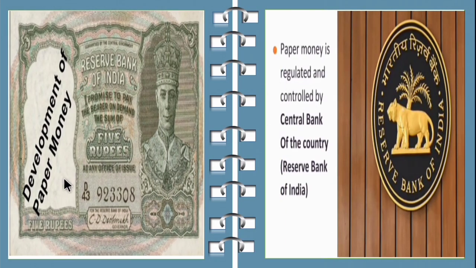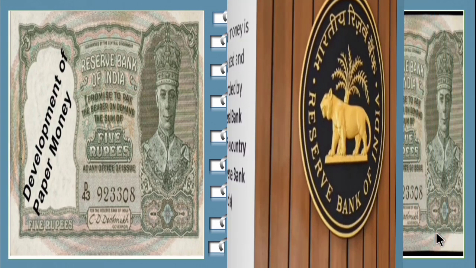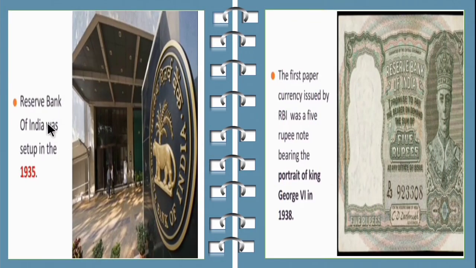Then we can see about the development of paper money. Paper money is regulated and controlled by the central bank of the country, which is known as the Reserve Bank of India. The Reserve Bank of India was set up in 1935.